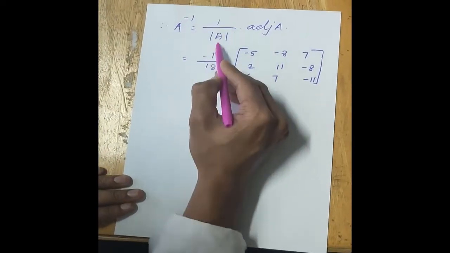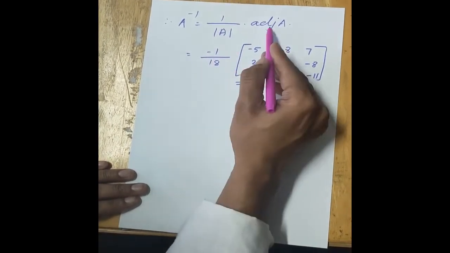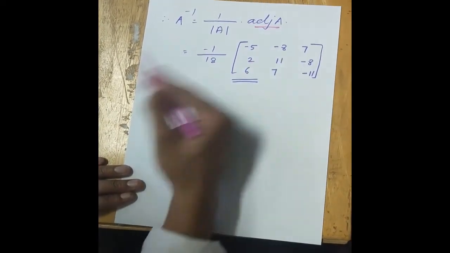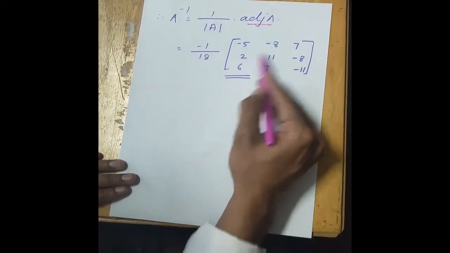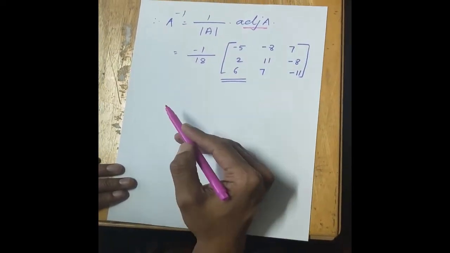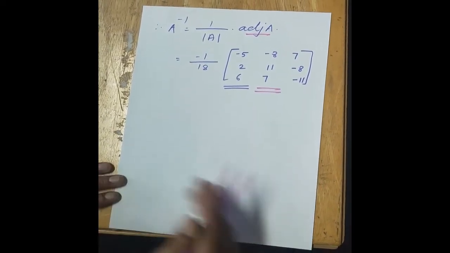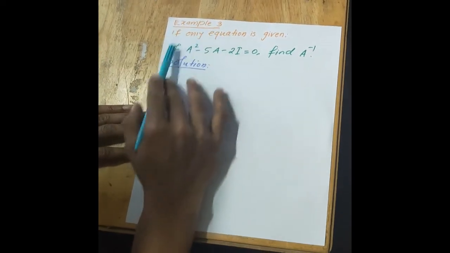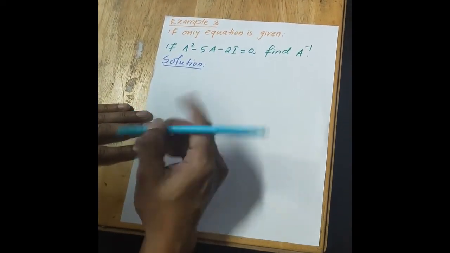Therefore, A inverse is equal to 1 by determinant of A into adjoint of A. So you simply have to replace whatever you have got, adjoint and determinant. So minus 1 by 18, and the adjoint value that you have obtained before. Yes, this is the inverse of A. Now we have another example, a little bit different from what you have studied before.